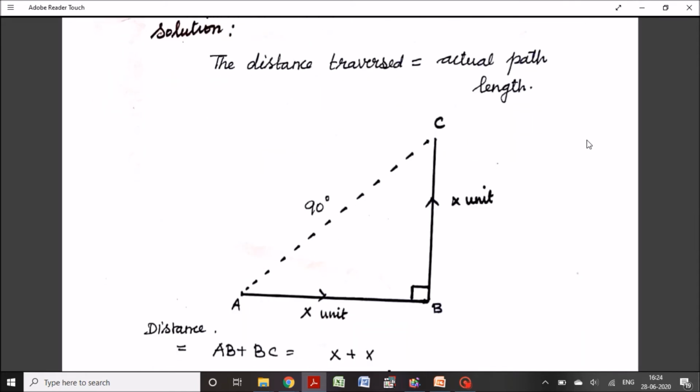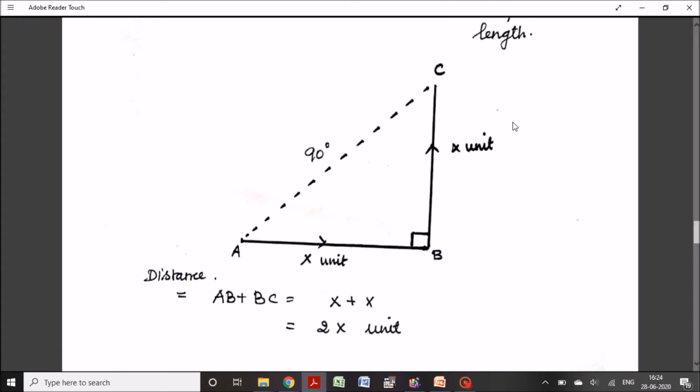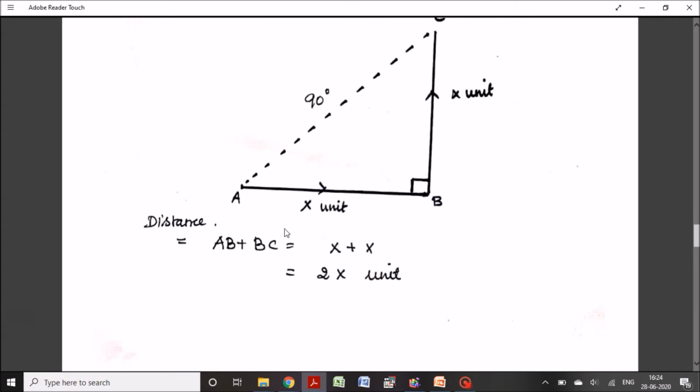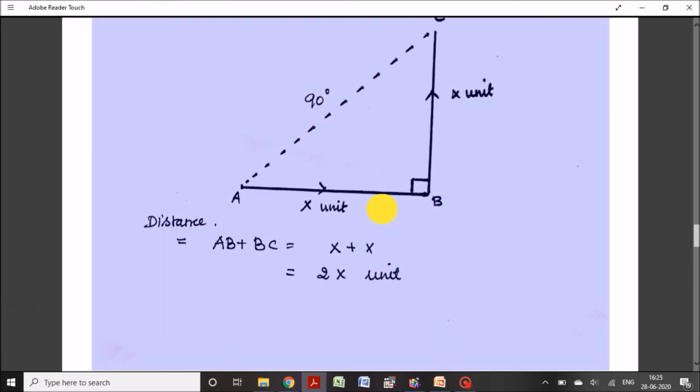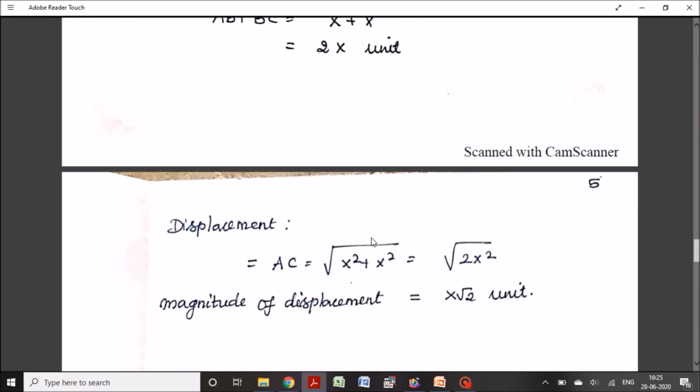The distance traversed is equal to actual path length. We know that already. Here assume a particle is traveled from A to C through B. The angle is 90 degree. So the distance is AB plus BC. Here AB is x unit and BC is also x unit. So we can add these two distances. x plus x is equal to 2x unit.